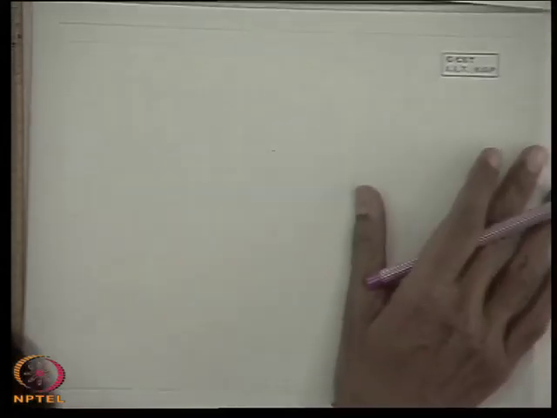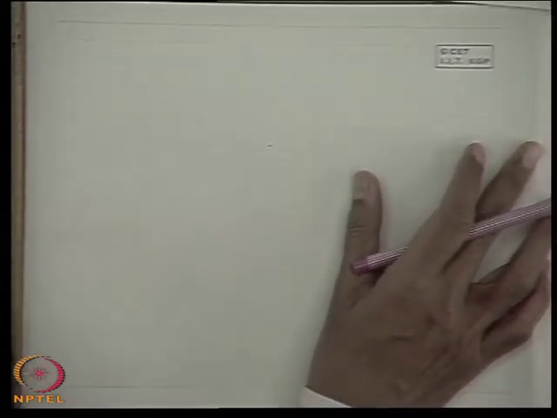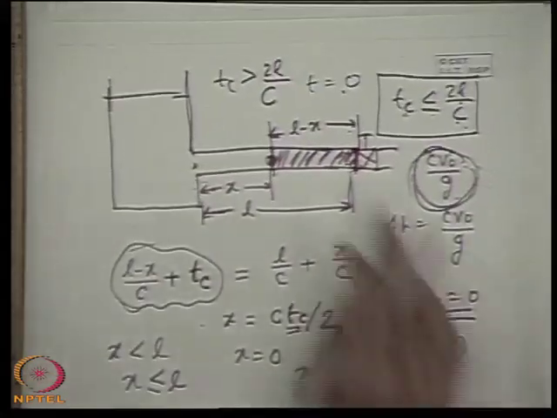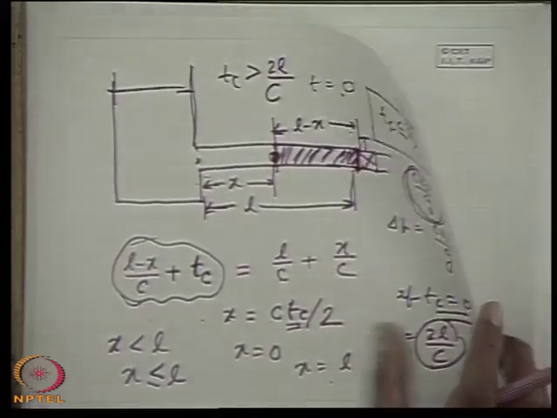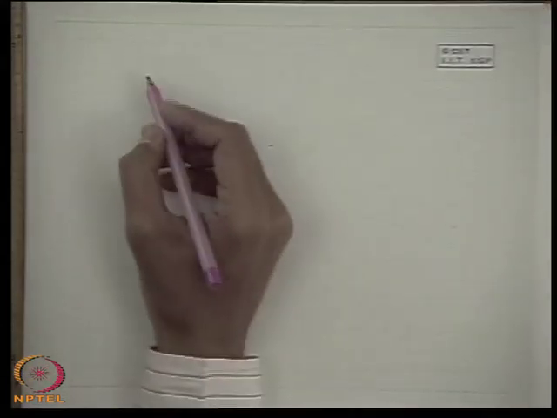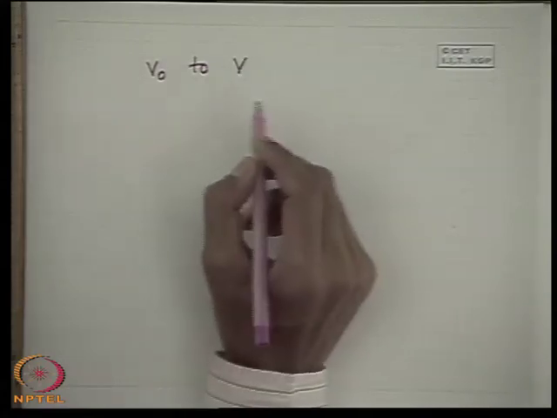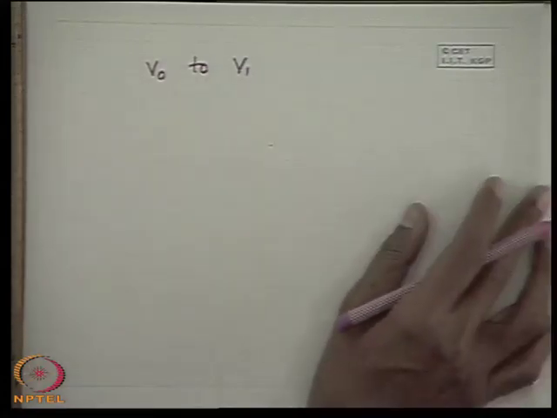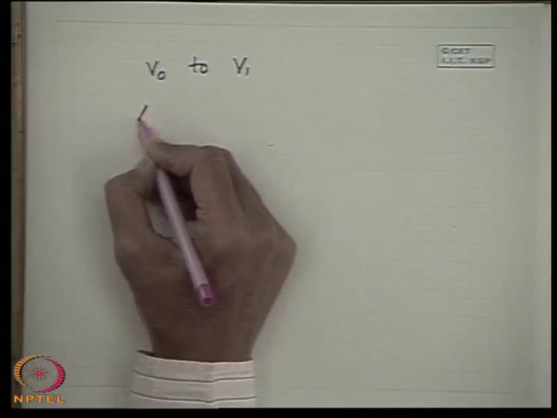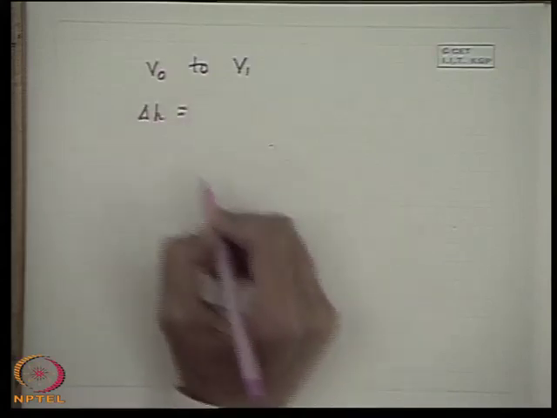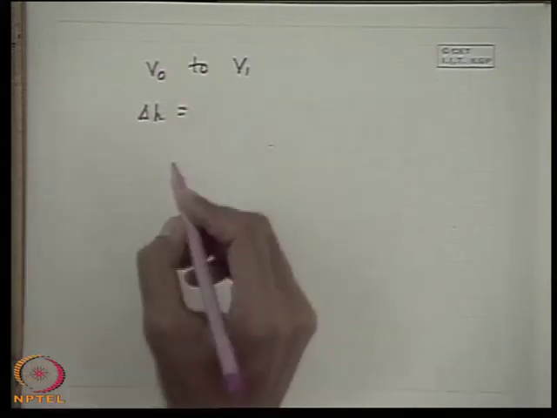Okay, now I will come to how we can find out, for a slow closure, the change in the pressure head at the valve end. The problem is like this: if we consider a slow closure, the velocity is changing from V0 to V1. Then we can write delta H, the pressure head rise for this slow closure, as delta H1